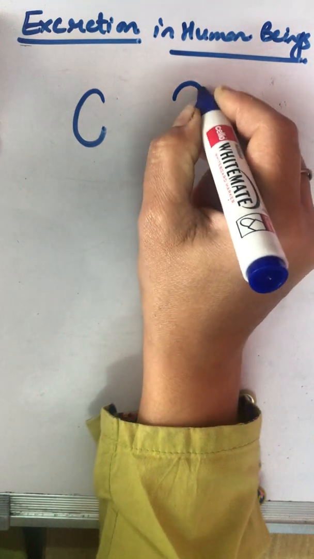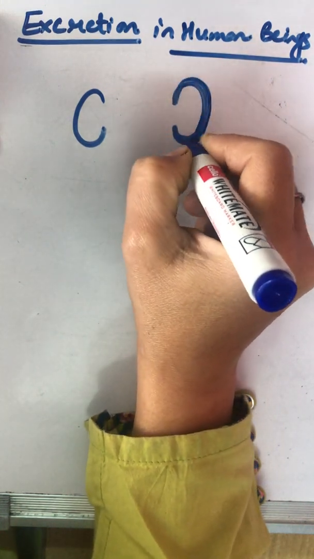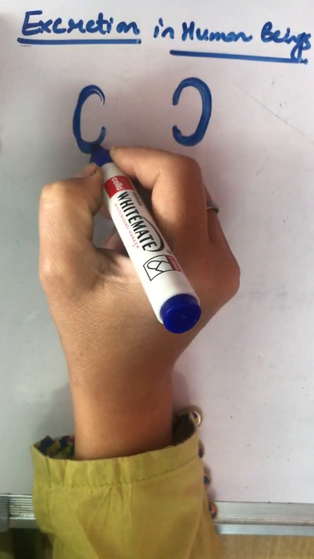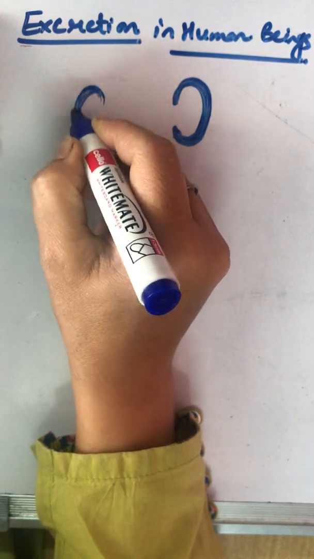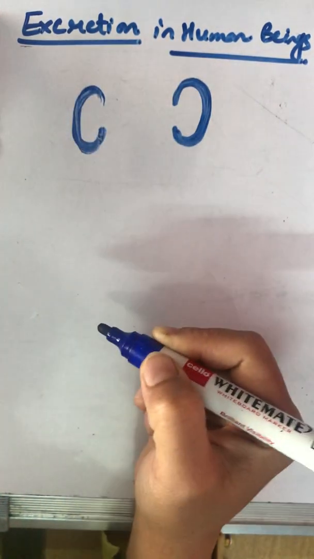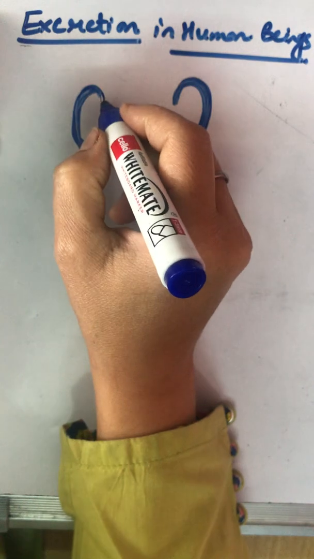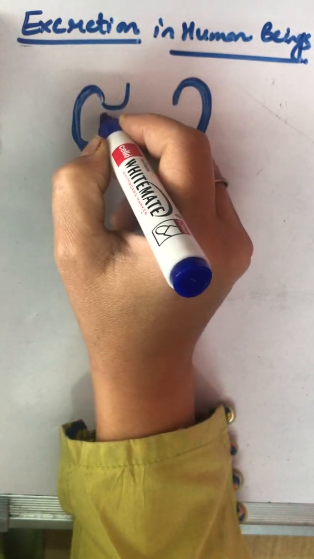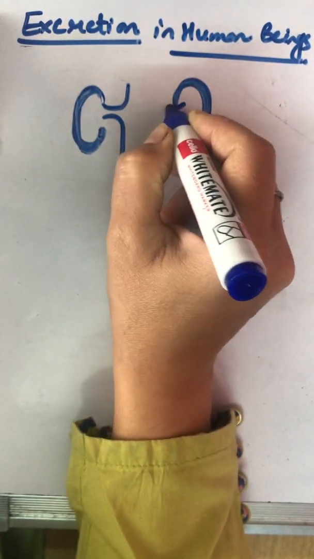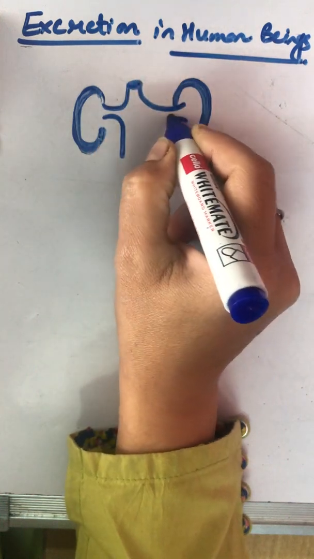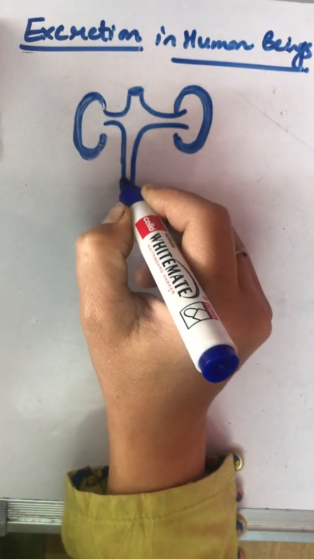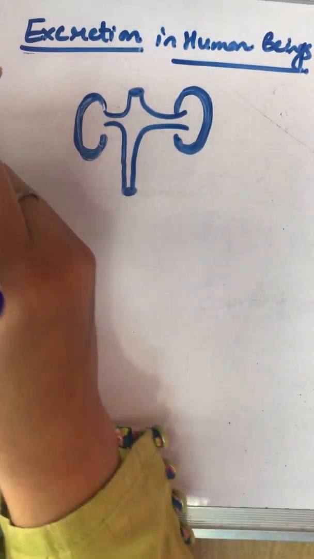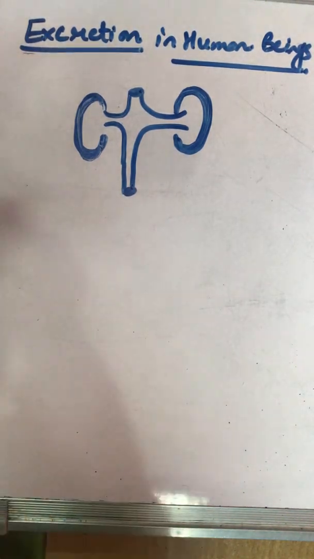I'm drawing the left one a little up. Where are these kidneys situated? On the dorsal side of the body. And where is your dorsal side? That is the back side. This is one network of tubules that I'm drawing. And same way, the other one.